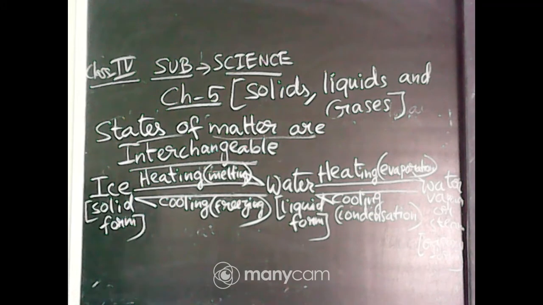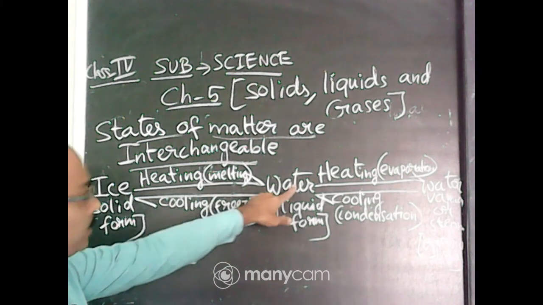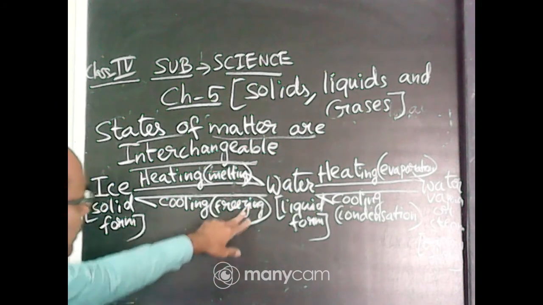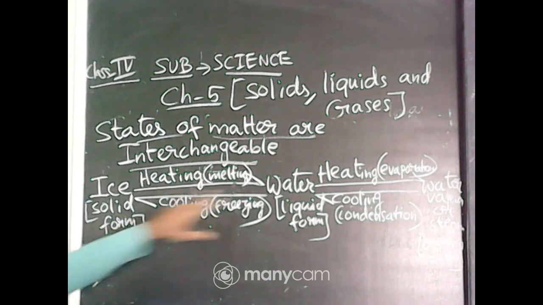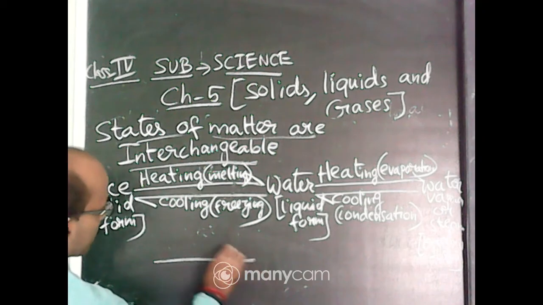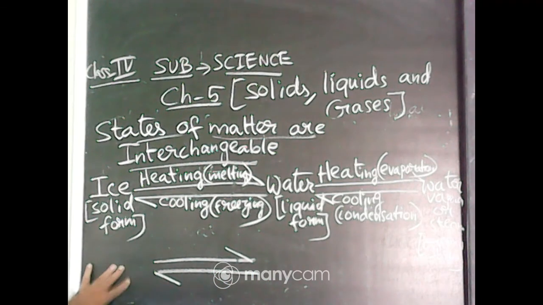Okay. So I will explain this one, then I will end your class. See here, it is given here ice. This is a solid form. Ice on heating, the process is melting. It will change into water, that is liquid form. Water again on cooling, the process is freezing. It will give you ice. So this is a reversible process. The symbol is this way. This can be turned into this, and this can be turned back again to the original. This is the symbol of reversible. That means this can be interchanged.